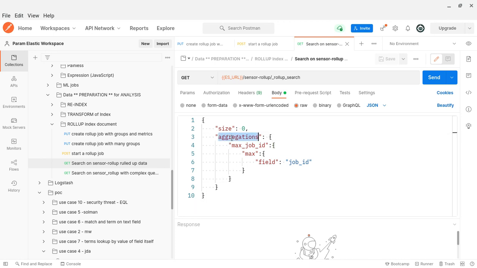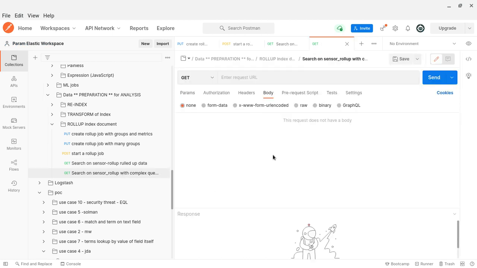Here we are doing aggregations on my field, finding the max. Let's say it's running every 10 minutes, 30 seconds, and I have 100 documents, so among the 100 I can find the maximum value. So it's kind of a pipeline aggregation, you are right. Because we have already aggregated by the metric aggregation, and now from the output of the metric aggregation we are finding the max values. This is what pipeline aggregations do. This is a very complex step.